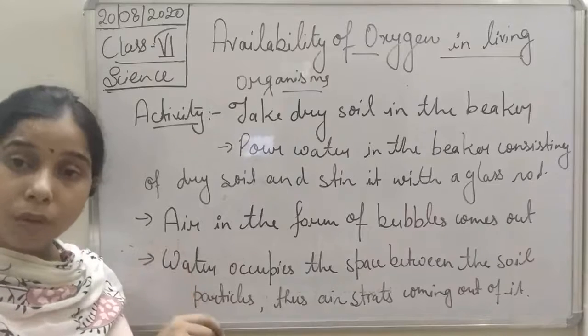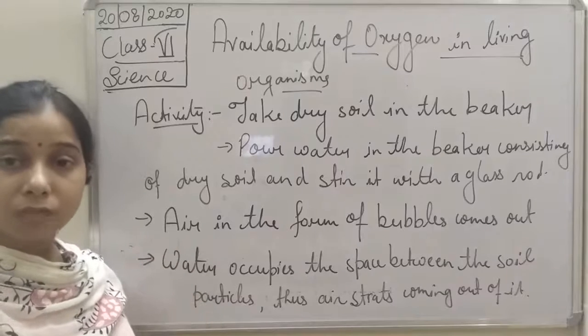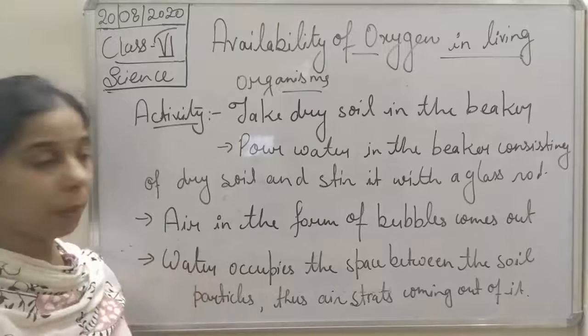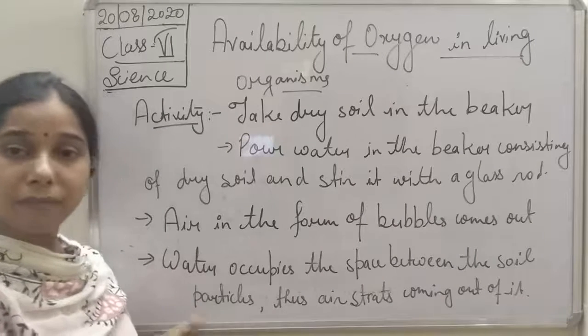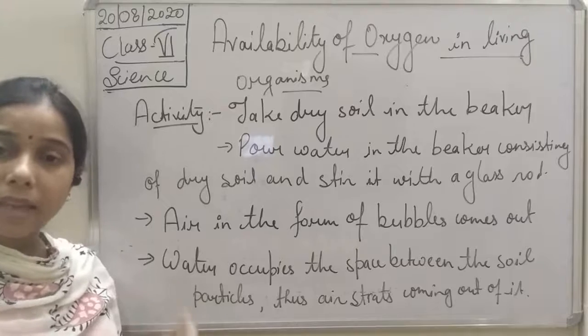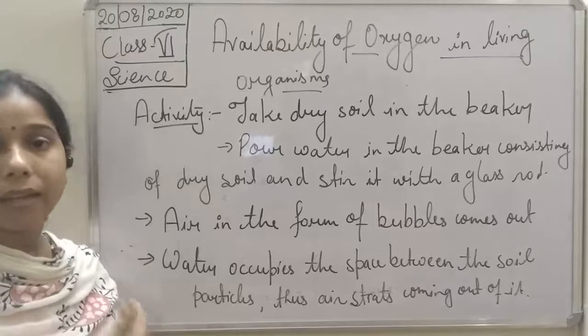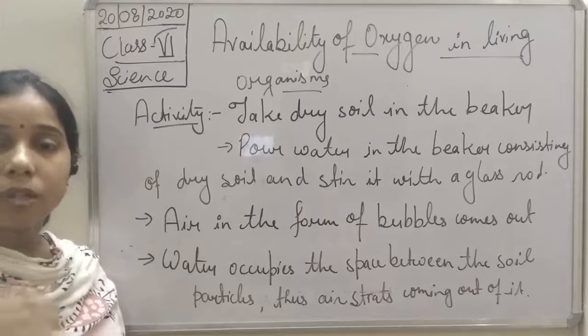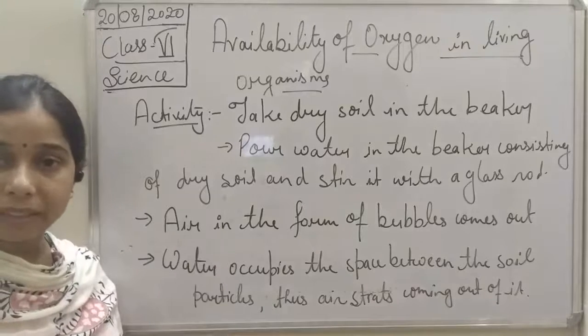When you pour the water, this space which was filled by the air is now occupied by the water, and finally what will happen? This air will come outside in the form of bubbles. Okay, so this air comes out so that water can go and fill the space.